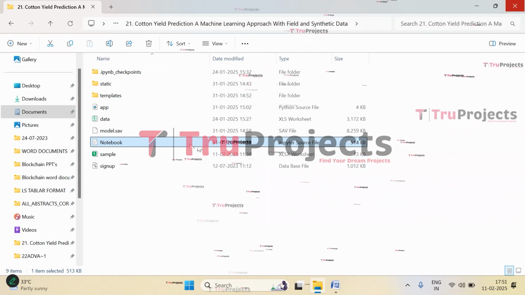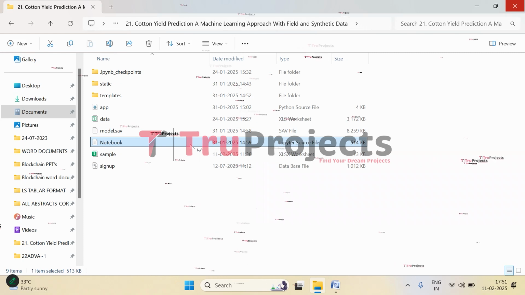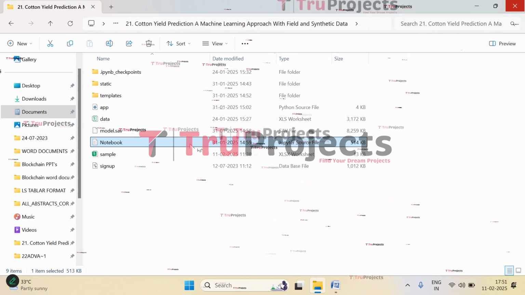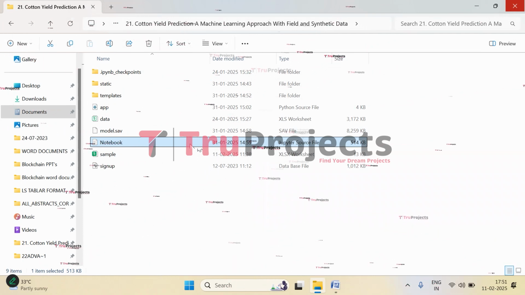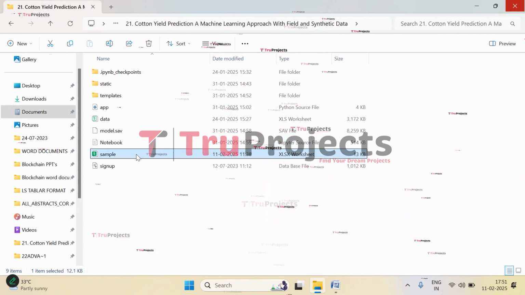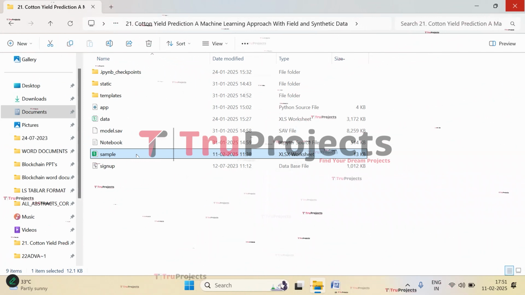This is the notebook.ipynb file. This is a Jupyter notebook file which contains a combination of code, graphs, and outputs all in one place. It allows users to write and execute code in individual cells, making it a popular choice for data science. And this is the sample file in which we have test cases that we will be using in the front end for predicting the cotton yield.